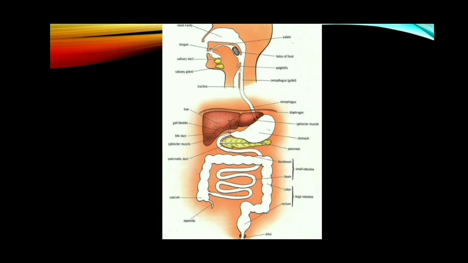Next to the buccal cavity, the pharynx is there. Next to the pharynx, the food pipe, esophagus, is there. Now, let's study about the pharynx. Pharynx is a membrane-lined cavity behind the nose and mouth. It connects the mouth with the esophagus. So the food from the buccal cavity enters into the esophagus through this pharynx. Actually, this pharynx is a common passage for both respiration and nutrition.